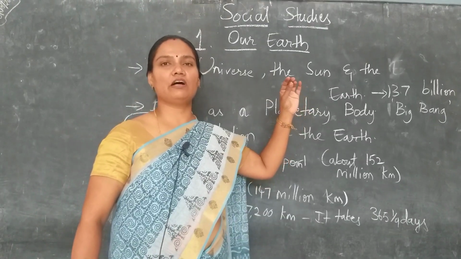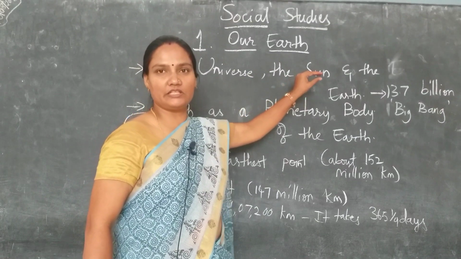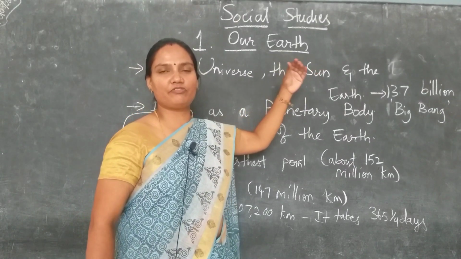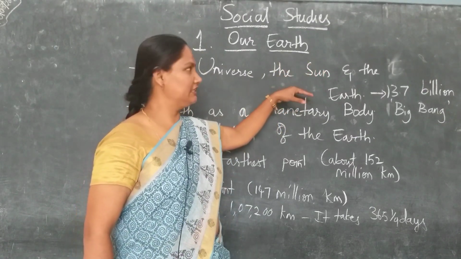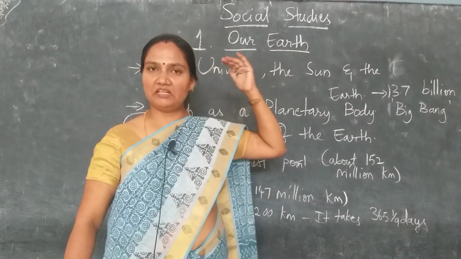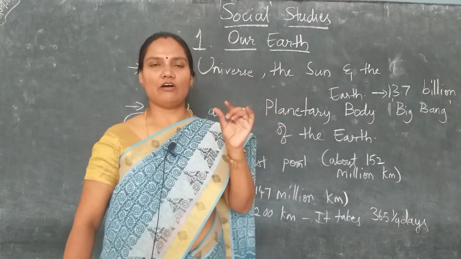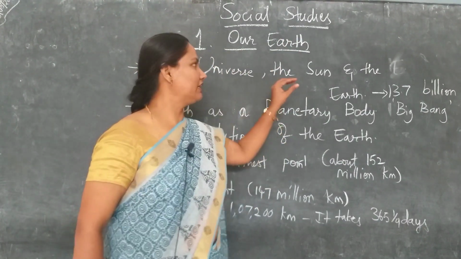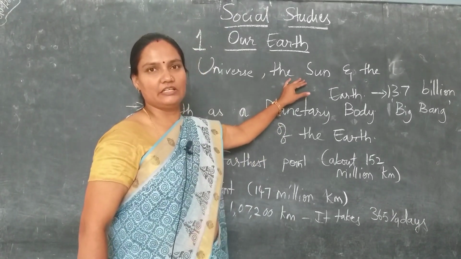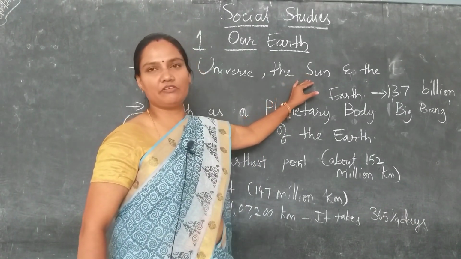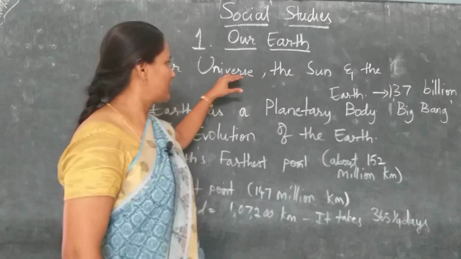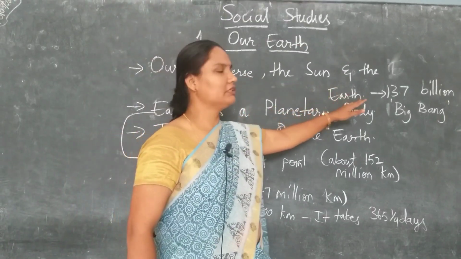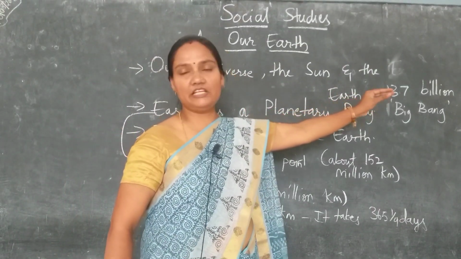Scientists have assumed that the Sun is a star, and that we have many different stars in our galaxy. In this way, there are many thousands of galaxies. Our galaxy is a part of one such galaxy. Ours is the Milky Way galaxy, children. So actually this was formed 13.7 billion years ago.